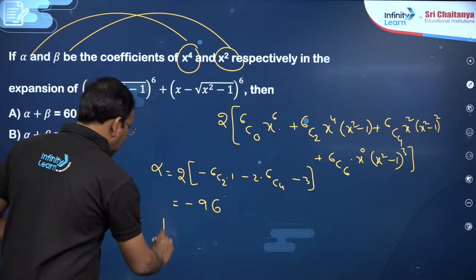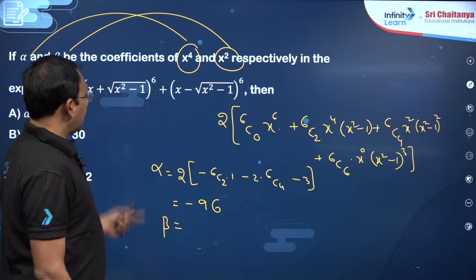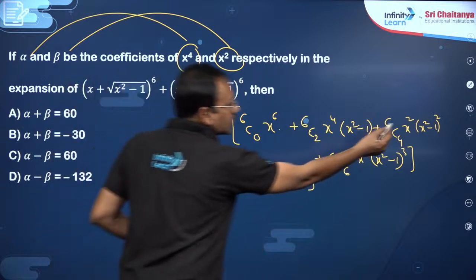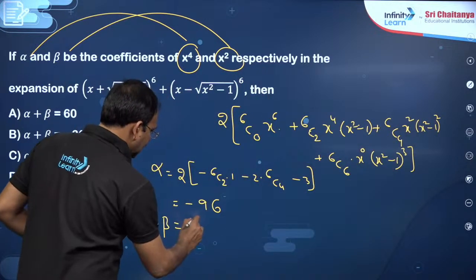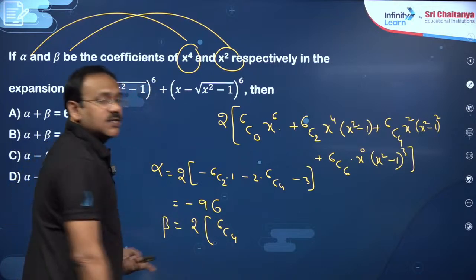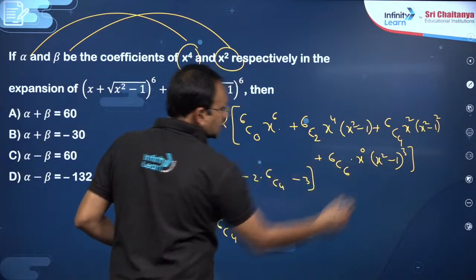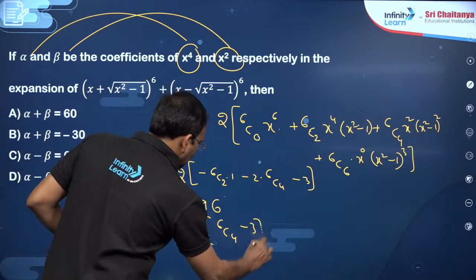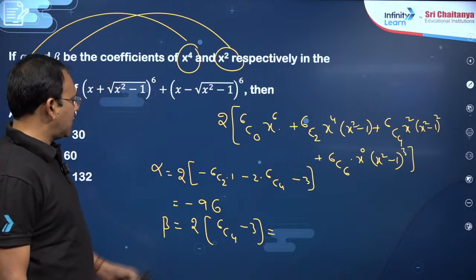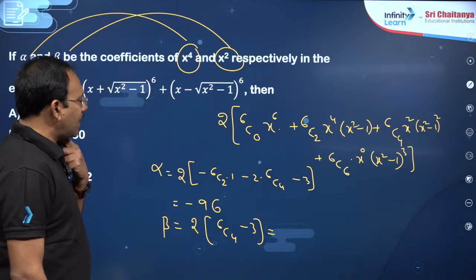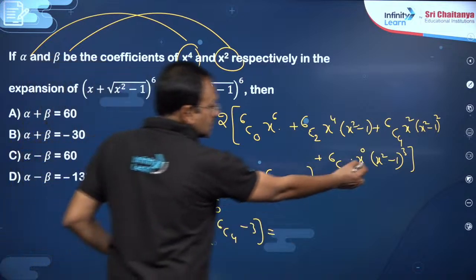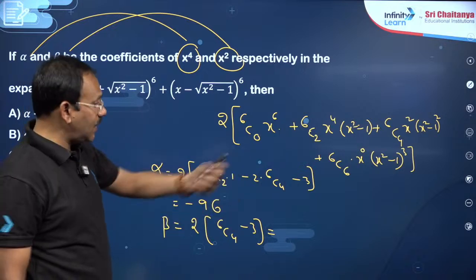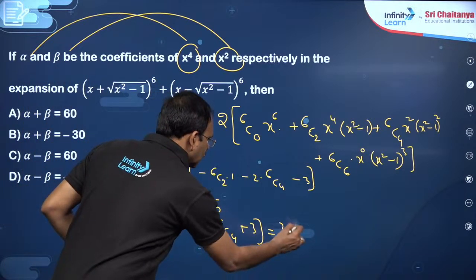Okay. Then beta is nothing but the coefficient of x square. Catch coefficient of x square, it will not be here. Here you will get, if you expand x power 4 minus 2x square plus 1, twice of 6c4, and here also you will get plus, here minus 3x square you will get, that is minus 3 here. So, this is going to be, dear students, 6c4 will become 15 minus 3, correct. You see here, x power 6 minus 3 x power 4 plus 3x square, this is plus 18 into 2, 36.